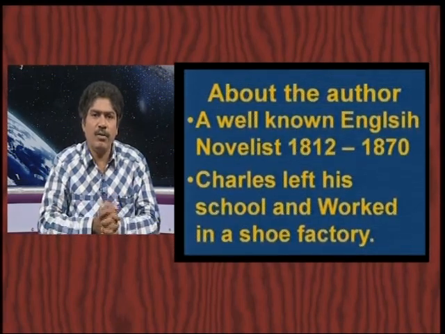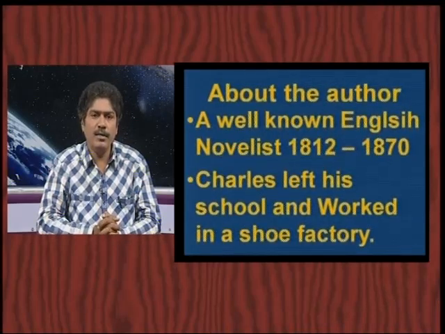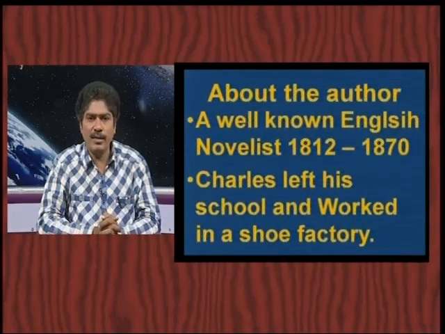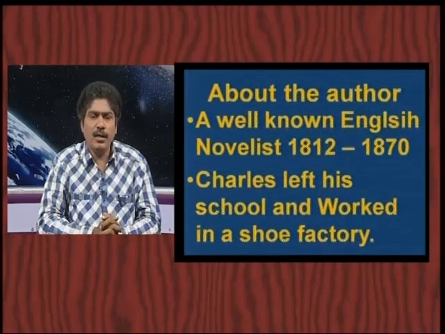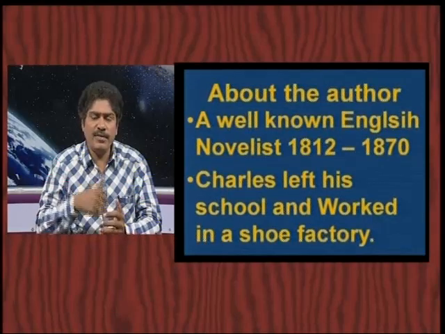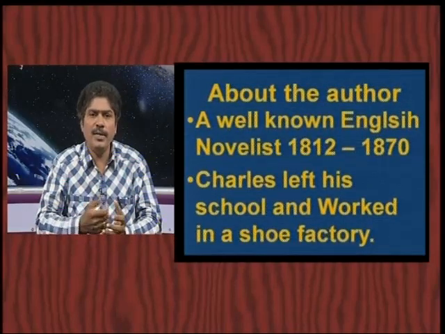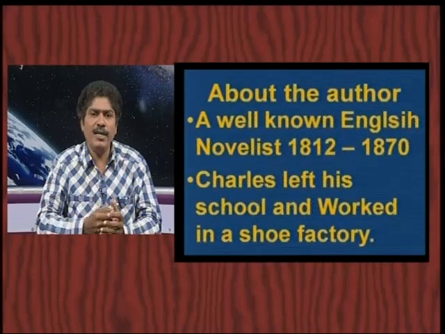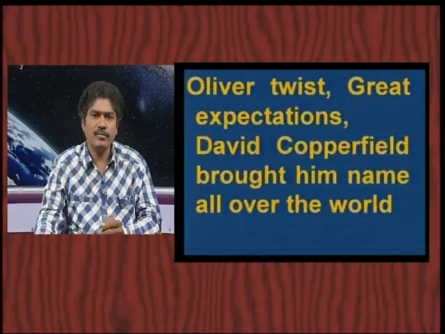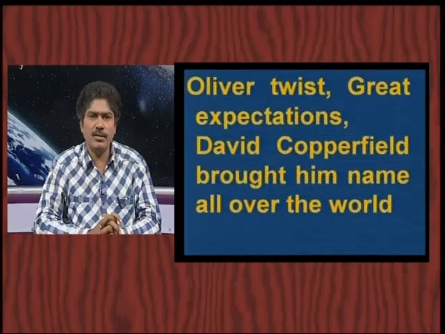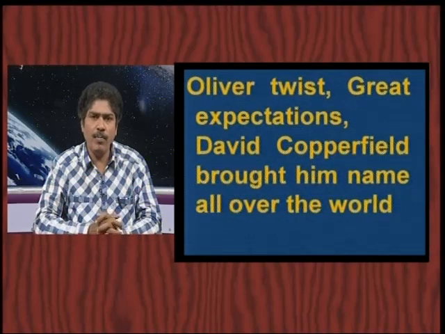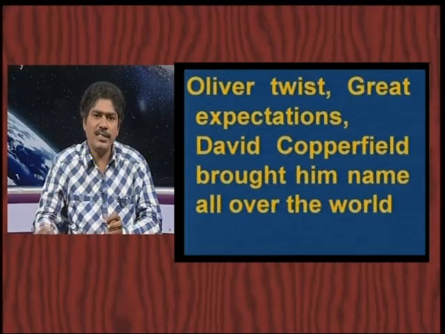He was a well known English novelist, and he did not go to school, dear children. He worked in a shoe factory. He was a very poor boy. Even so, because of his love towards writing, he wrote many novels. He became a very famous person in the world. His famous works were Oliver Twist, Great Expectations, David Copperfield. These are the novels written by Charles Dickens.